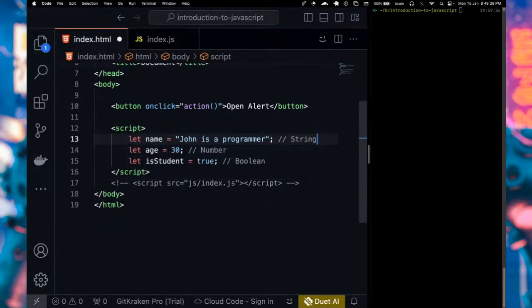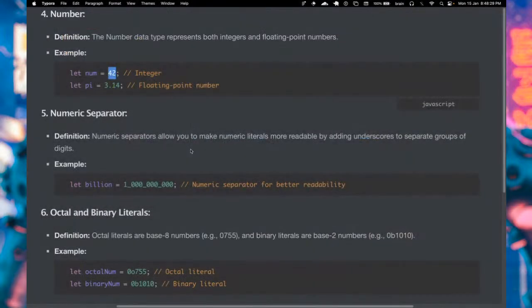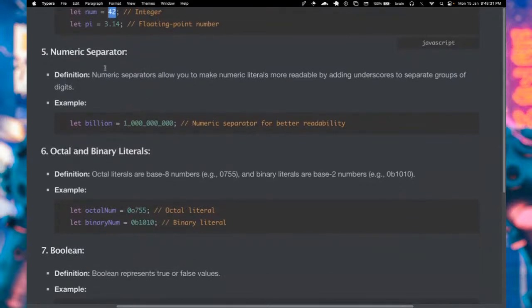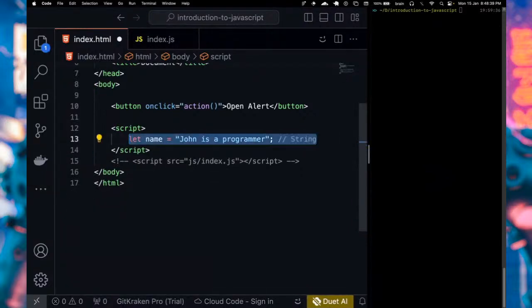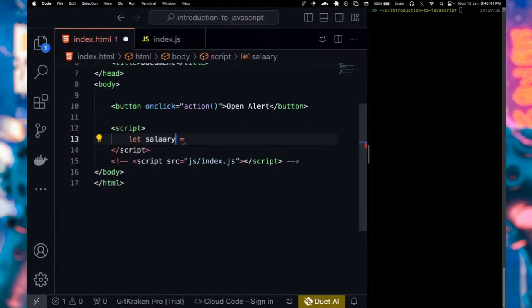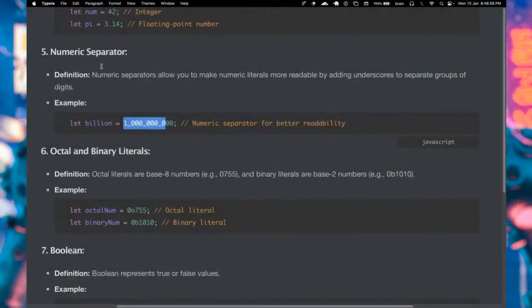So let's go back to what we have here, which is name. Let's go back to this file, and so back to the numerical separator. If we have a number, let's say a value, let's call that salary, for example. So let's say salary, and let's say we have John. So let's say John actually earns a salary of 1 million naira. So this is 1 million naira, right? And you basically want to make this properly formatted, right? So that is where the numeric separator comes in.